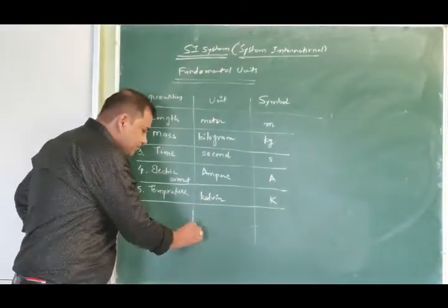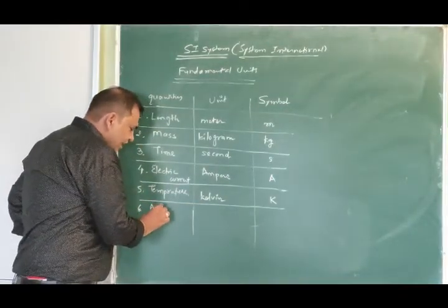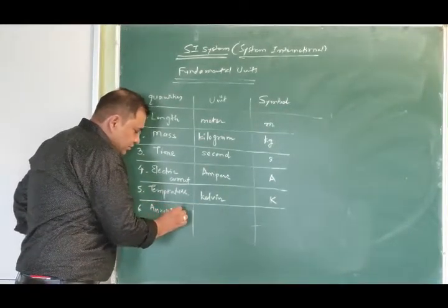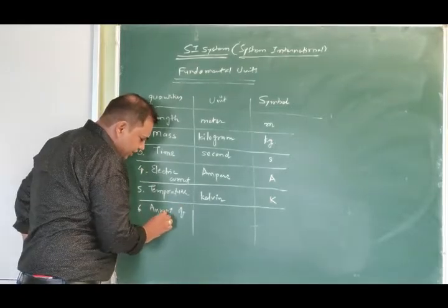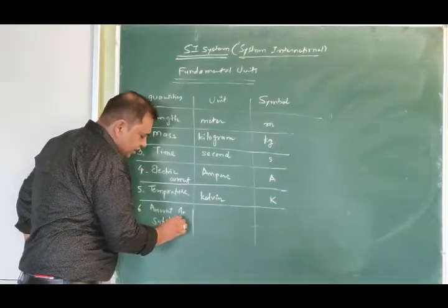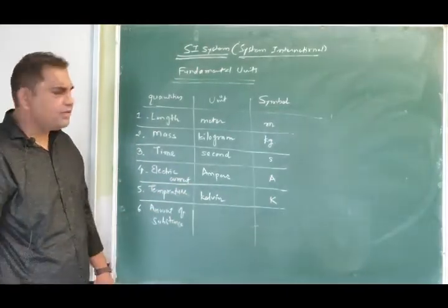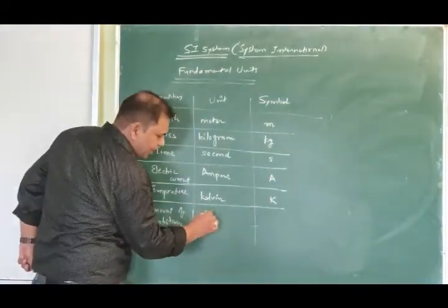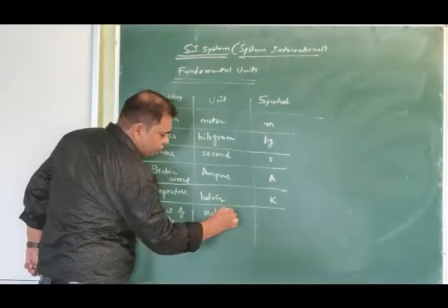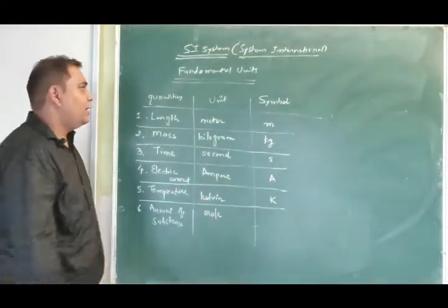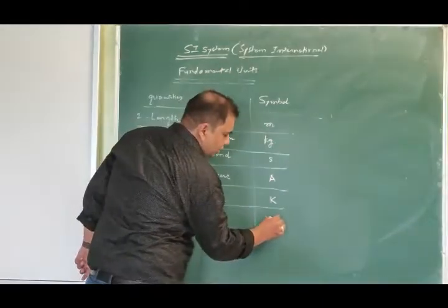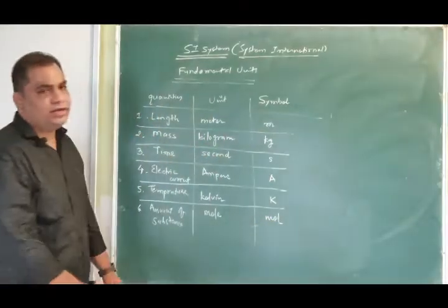After temperature, the next physical quantity, generally used in chemistry, is amount of substance, and for that the accepted unit is mole and the symbol is mol.